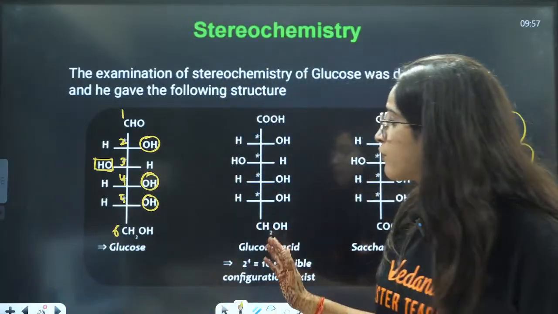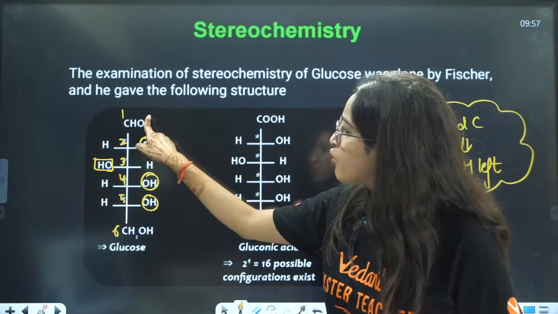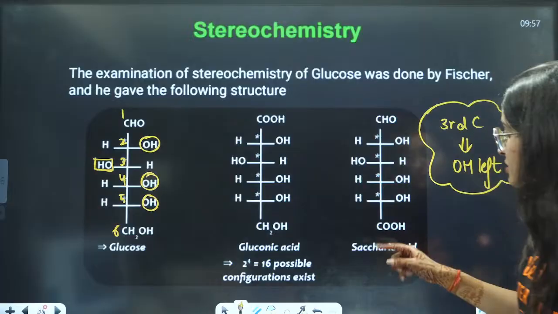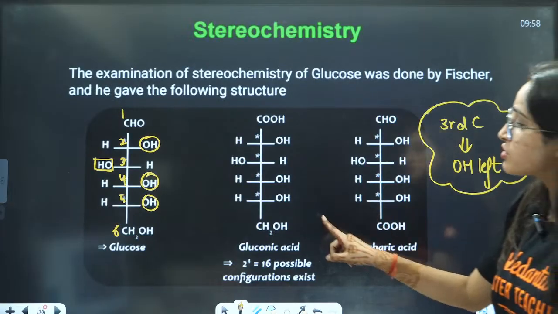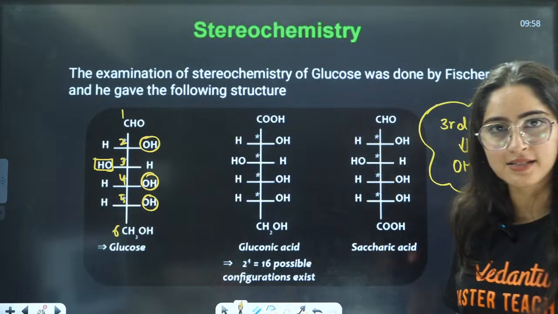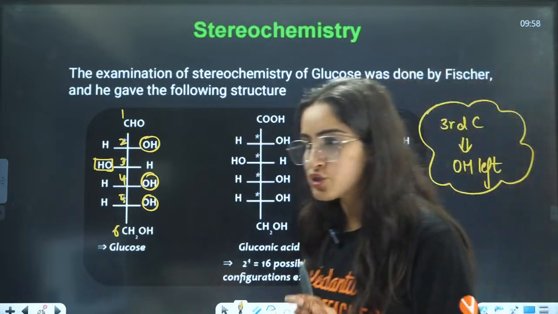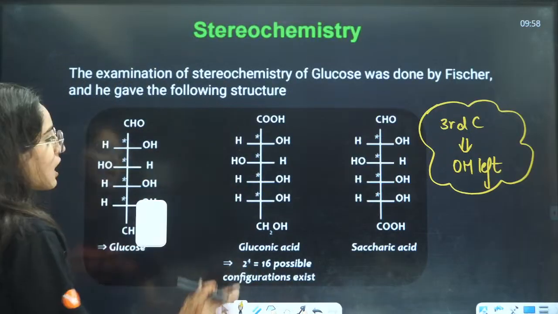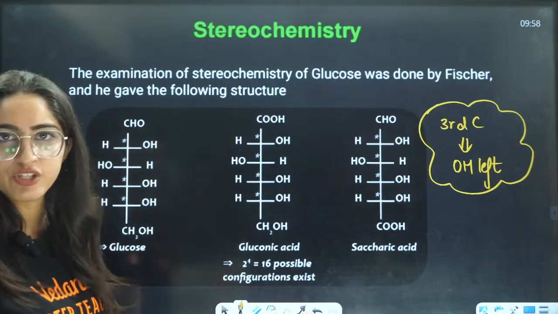Now what is the structure of gluconic acid? You just need to oxidize this CHO to COOH. What is the structure of saccharic acid? You just need to oxidize this as well to COOH. This will be saccharic acid. Understood?